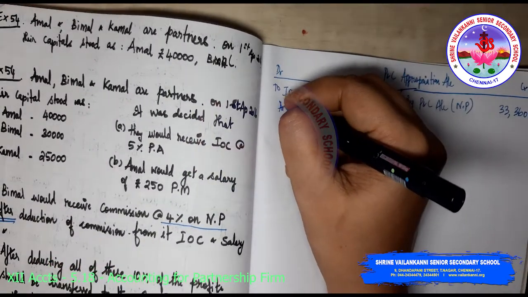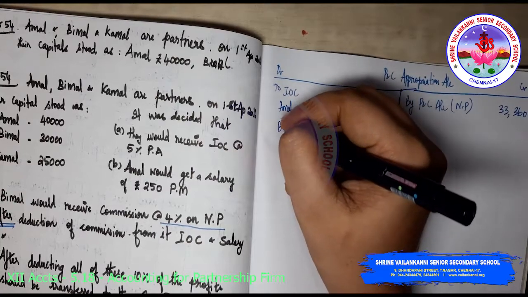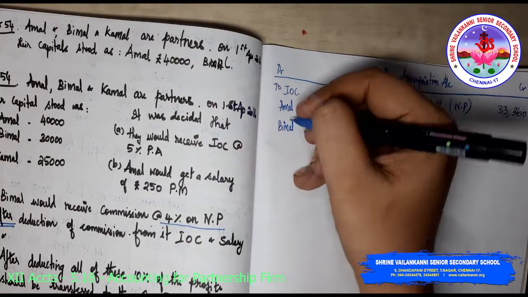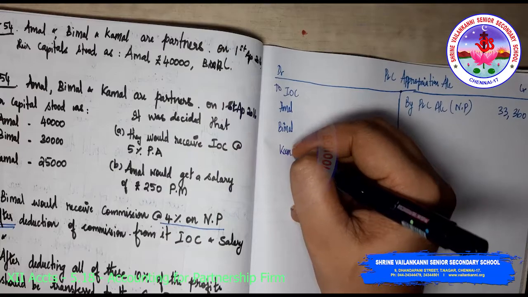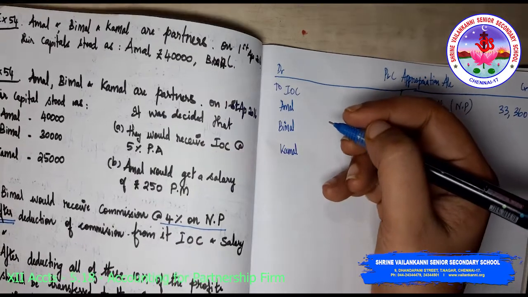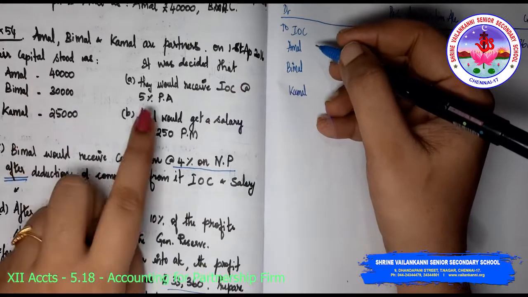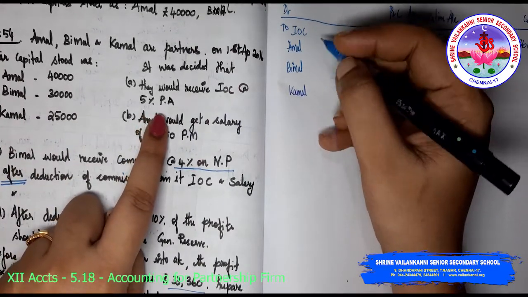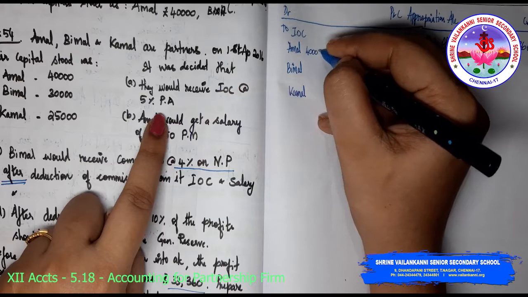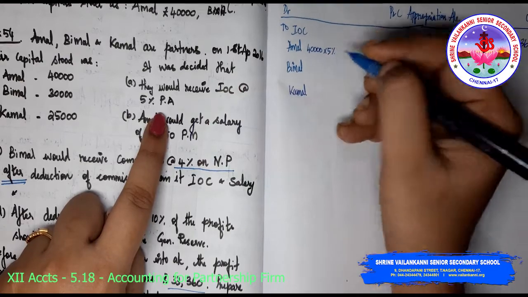To interest on capital for Amal, Bimal and Kamal. What is the interest on capital? So 40,000 into 5% per annum. So 40,000 into 5%.